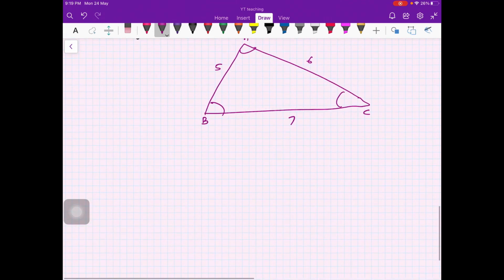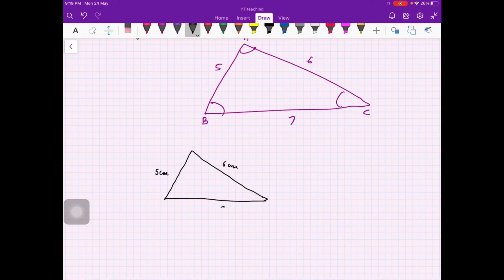Obviously what you can do is take a scale and draw exactly 5 centimeters here, exactly 6 centimeters here, and then exactly 7 centimeters here, and then you use a protractor and measure these angles. That is not very mathematical, but that is a way of doing it.